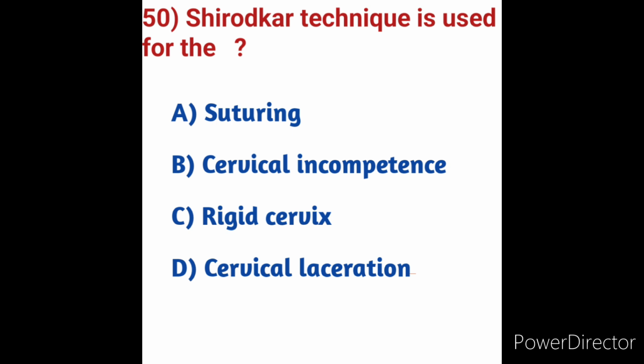Shirodkar technique is used for suturing or stitch which is placed around the cervix and tied in order to prevent the cervix opening too early in pregnancy. So in these options, option A is the correct answer.